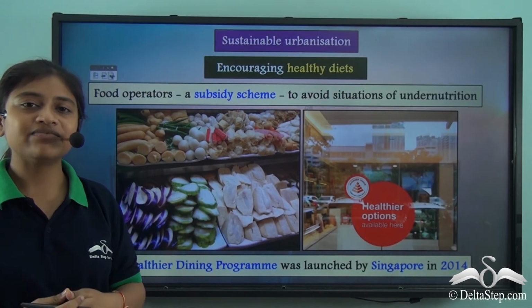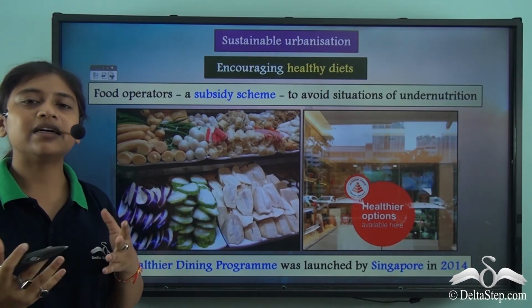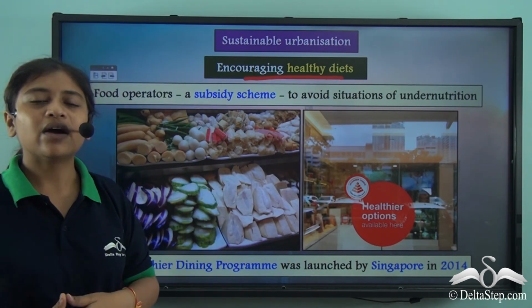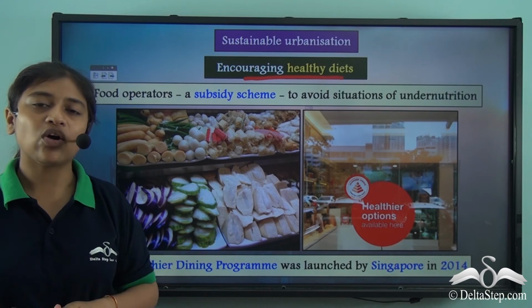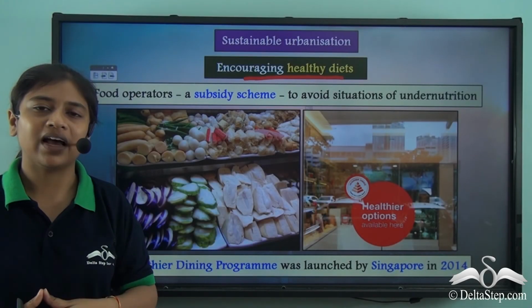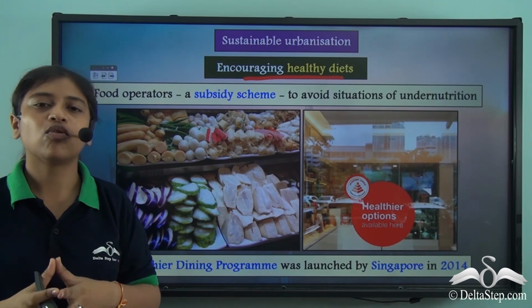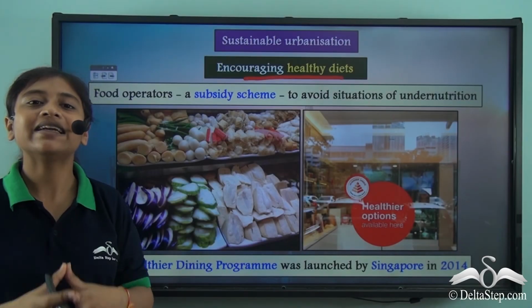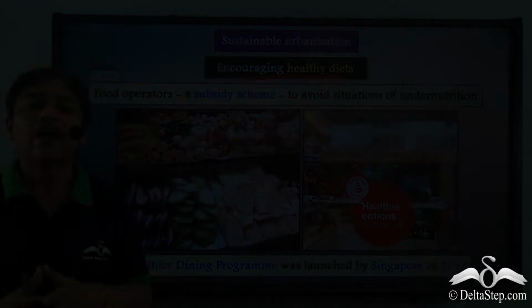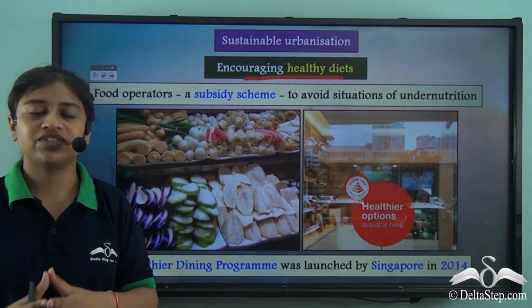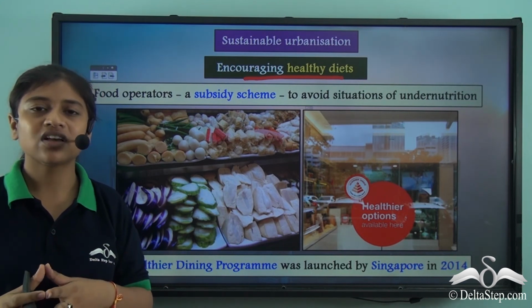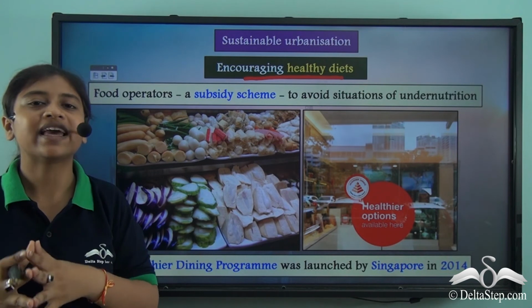Another effective method to move towards sustainable urbanization is encouraging healthy diets. Now it is estimated that 70% of the people living in urban areas consume the global food supply and most of it goes to waste. This is because they are highly dependent on food that is easily available, highly processed and energy efficient.